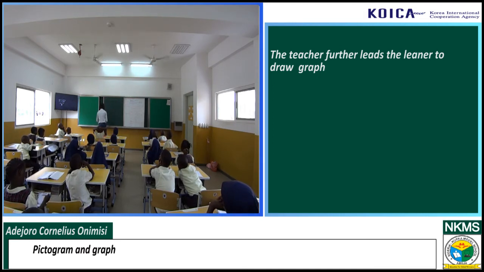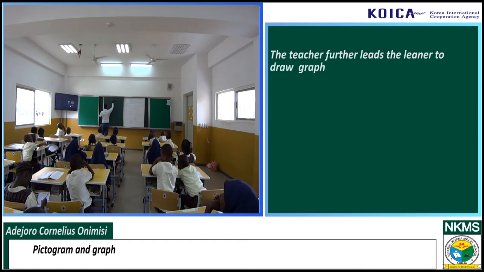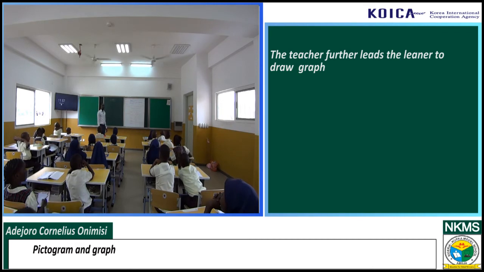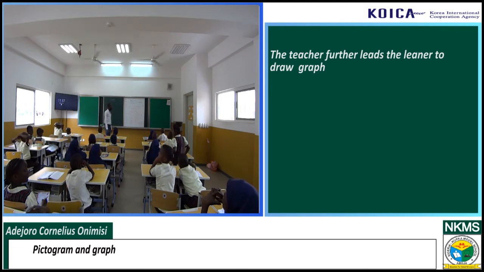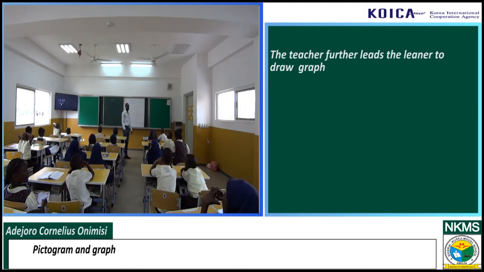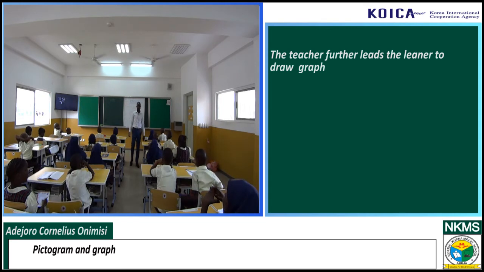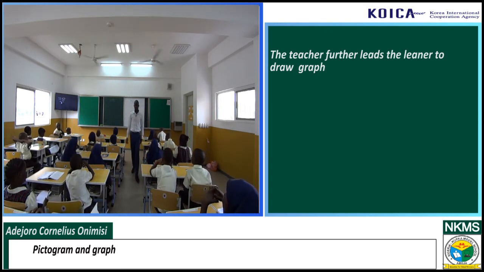So here we have our graph, okay? She said, why must we use a graph?